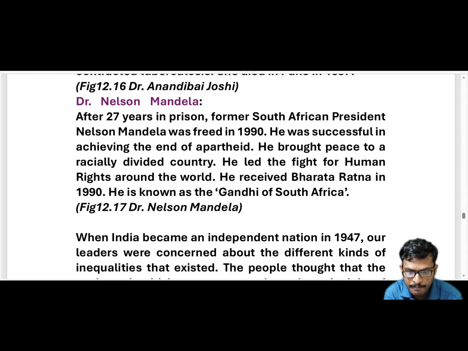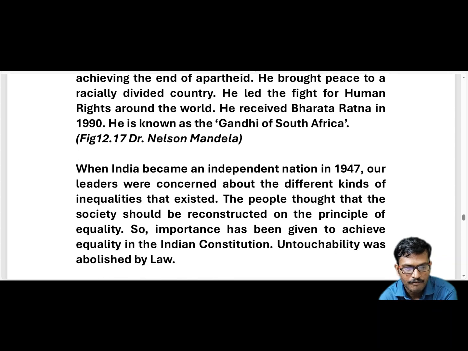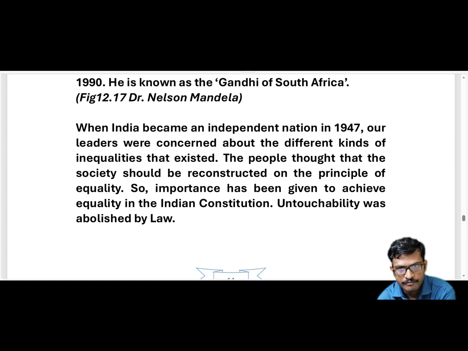When India became an independent nation in 1947, leaders were concerned about different kinds of inequalities that existed. We got independence in 1947. At that time, our freedom leaders, the political leaders, thought that there were a lot of inequalities. They thought that society should be reconstructed on the principle of equality.